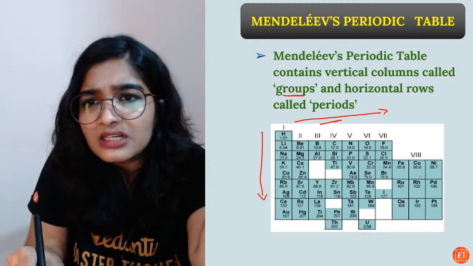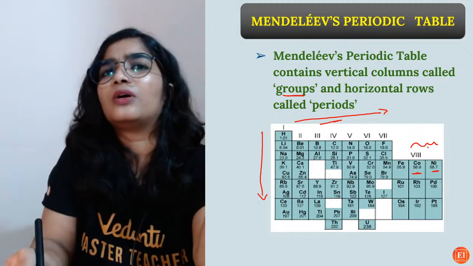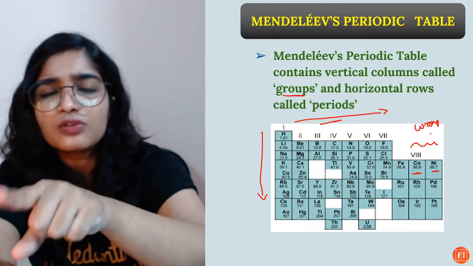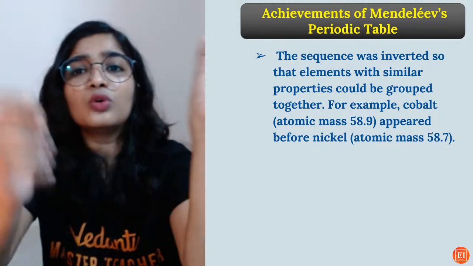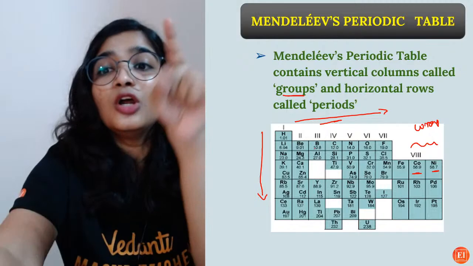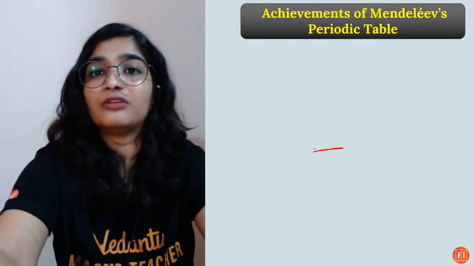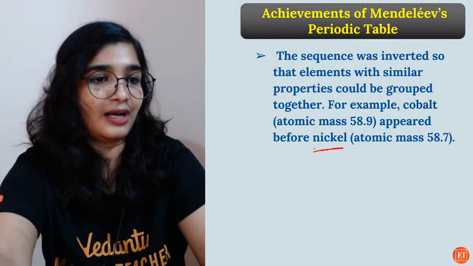If you can see here, cobalt and nickel are not in the increasing order. So this order is wrong, right? Because what is the atomic mass of cobalt and nickel? 58.9, 58.7. So nickel has to come before cobalt, right? But in his periodic table, cobalt is first, then nickel. So the order of the atomic masses of elements is wrong. But there we are considering the atomic number, right?